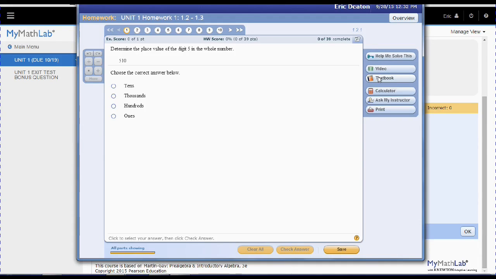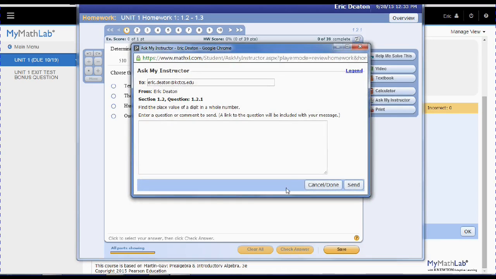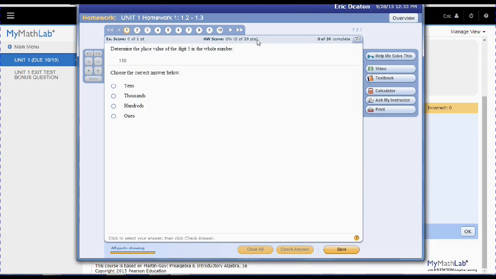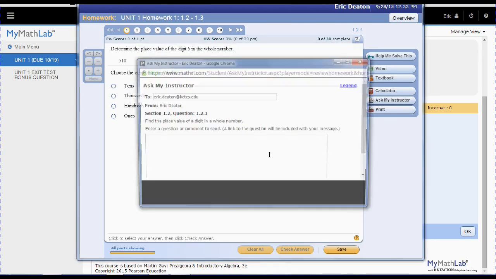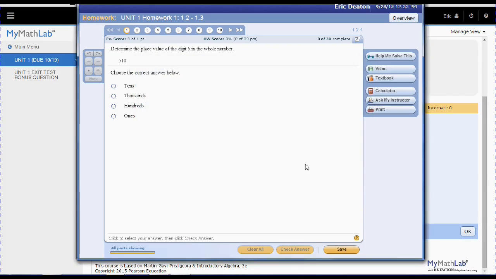This textbook will open up the online, digital textbook. And then you can use this calculator, and this is the only calculator you'll be able to use in Math 55, so keep that in mind. This is the only one permitted, even on the final exam. If you use this Ask My Instructor, it will actually send this view to me, this actual problem. You can insert comments if you want to. So let's say that you're doing this problem and you don't know what you're doing.